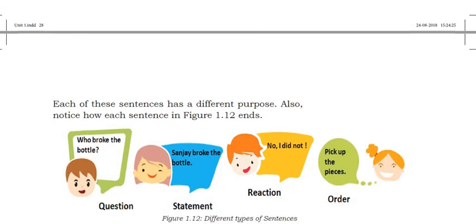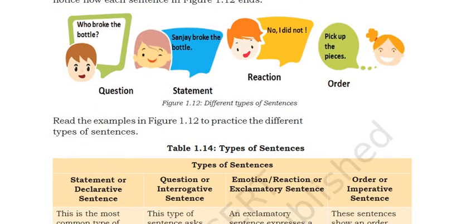Also notice how each sentence is. Who broke the bottle? Sanjay broke the bottle. The first, he is asking something. Who broke the bottle? Then the statement, Sanjay broke the bottle. No, I didn't. Reaction by him. Who is saying? Sanjay is saying. Pick up the pieces. It is an order.